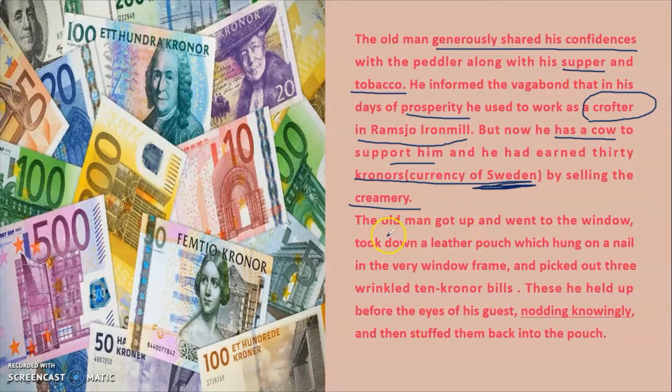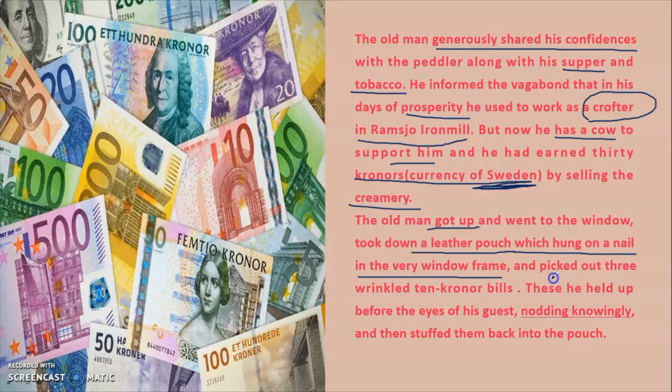When he told him that he had earned 30 kronors by selling the milk products of the cow, the only cow, it seemed to the old man that his guest did not believe him. So the old man got up and went to the window and took down a leather pouch which hung on a nail in the very window frame. So this way he was not only telling him the money that he had earned, but also showing him the place where he kept the money, that is in a leather pouch, and the leather pouch he used to hang on a nail in the very window frame.